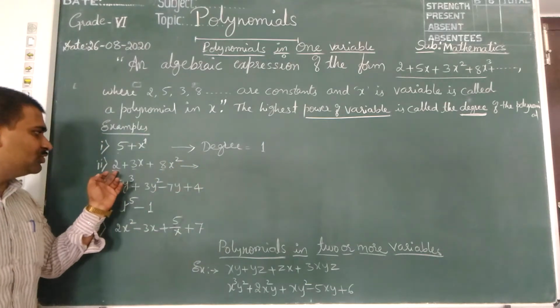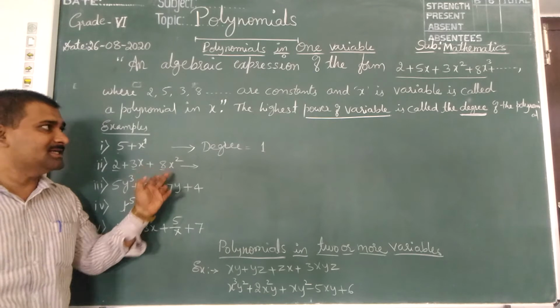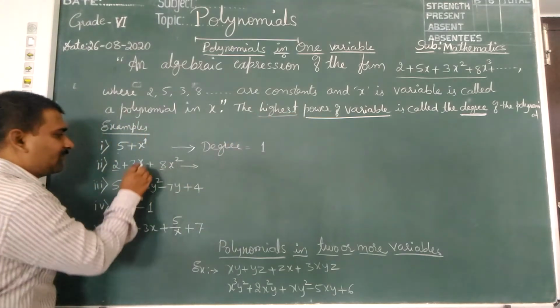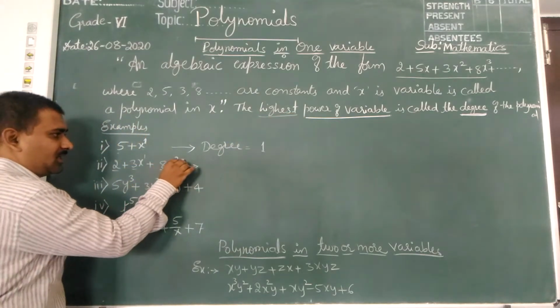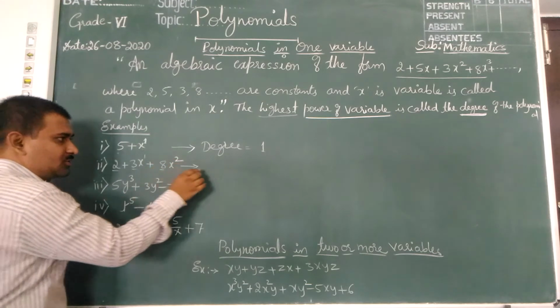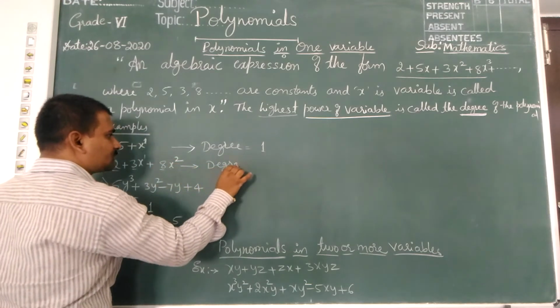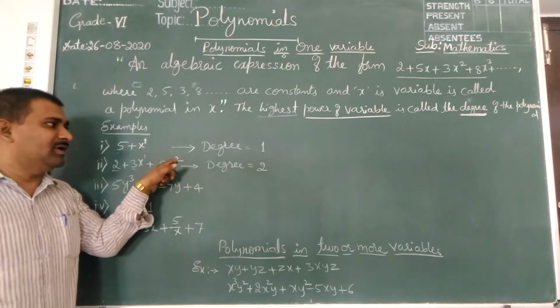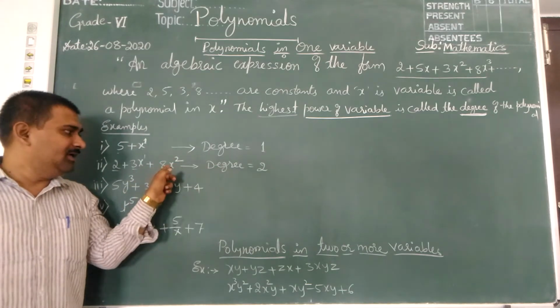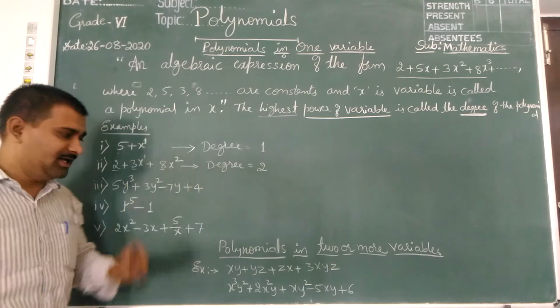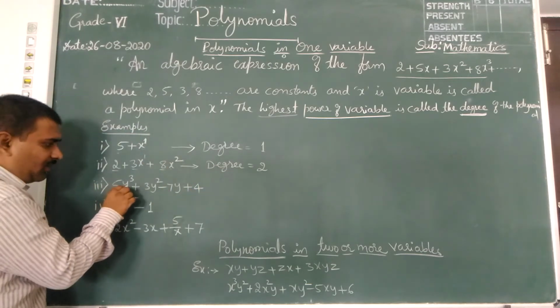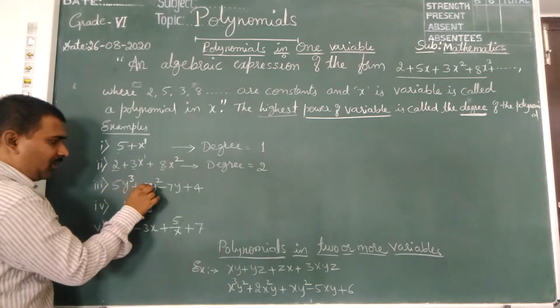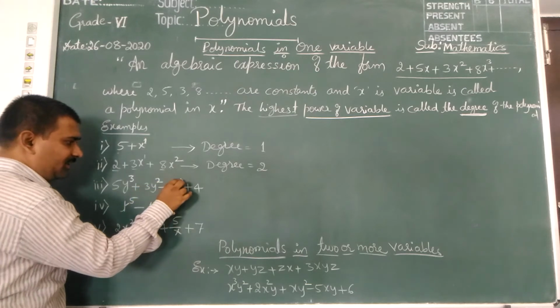Second example, 2 plus 3x plus 8x square. Here 1 is there, here 2 is there. Highest is 2, so its degree is 2. Highest power is the degree. Here y cube is 3, y square is 2, y is 1.